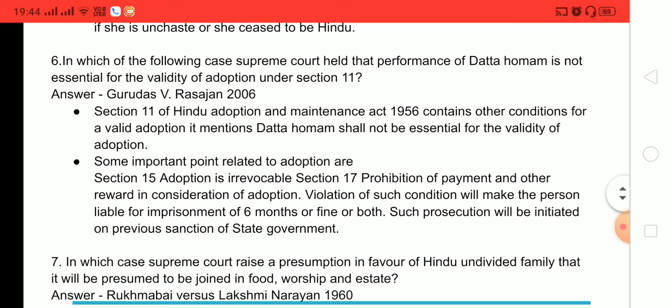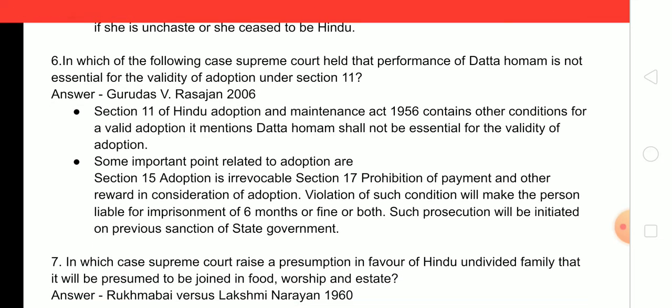Next question. In which of the following cases Supreme Court held that performance of Datta Homam is not essential for the validity of adoption under section 11? And the answer is Gurudas versus Rasajan, 2006. This case name is very important. Section 11 of Hindu Adoption and Maintenance Act 1956 contains other conditions which are required for a valid adoption, and under section 11 it mentions that Datta Homam shall not be essential for the validity of adoption.